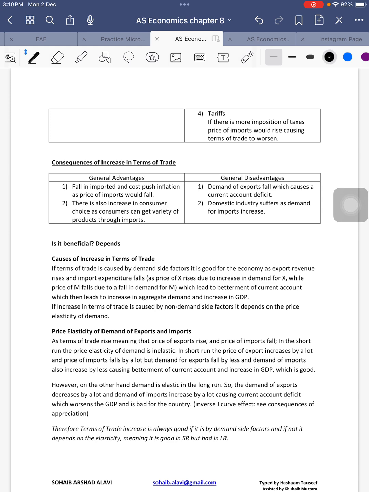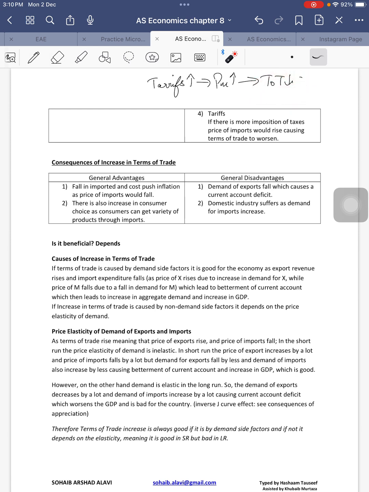So actually, let me draw this chain. An increase in tariffs means imports are becoming expensive. As a result, the terms of trade will fall. Right? No need to look at the impact on demand for imports. That is something that is part of current account. Right? And whether it is good for the country's current account or not, but not on terms of trade. The terms of trade will fall.